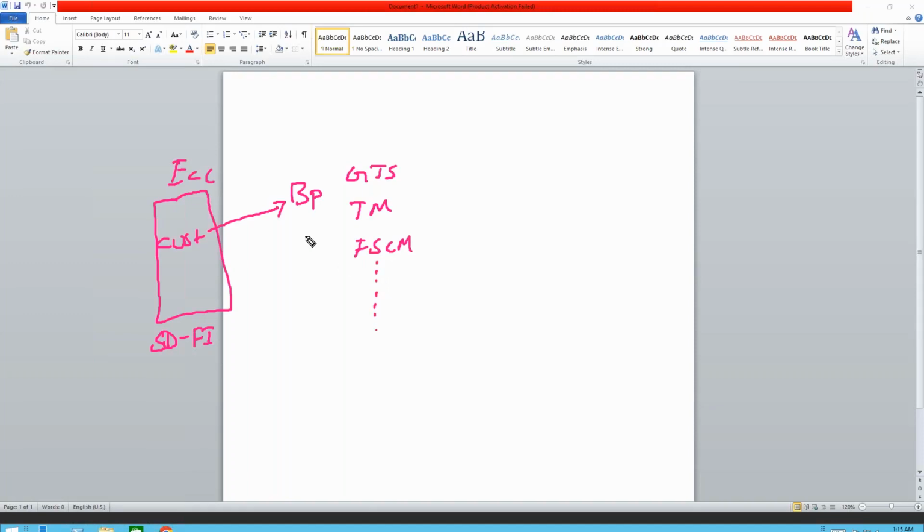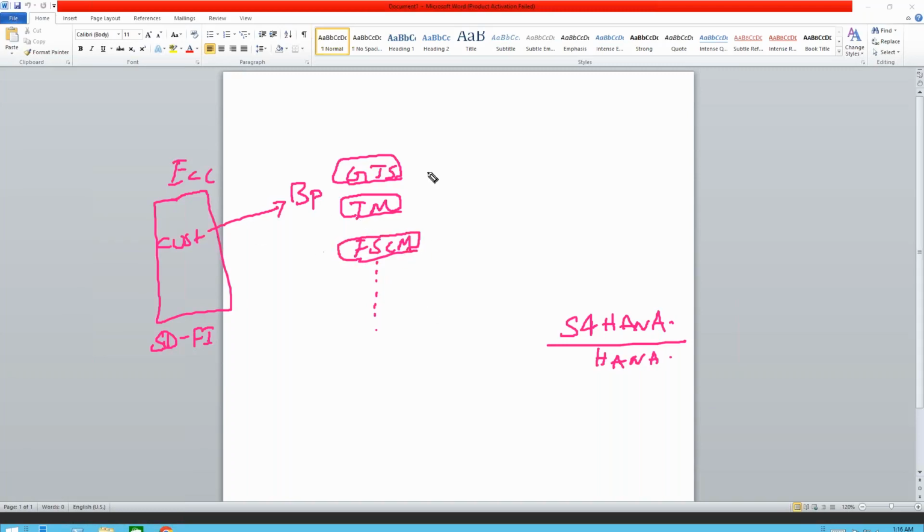So we transfer the customer details as a business partner to these modules. Now when it comes to the S4 HANA system, everything is sitting in a single system. That means we don't have different instances for GTS or PM, FSCM, CRM, SRM. We don't have different servers or different installations for this, right? In the ECC landscape, these are all separate servers and connected.